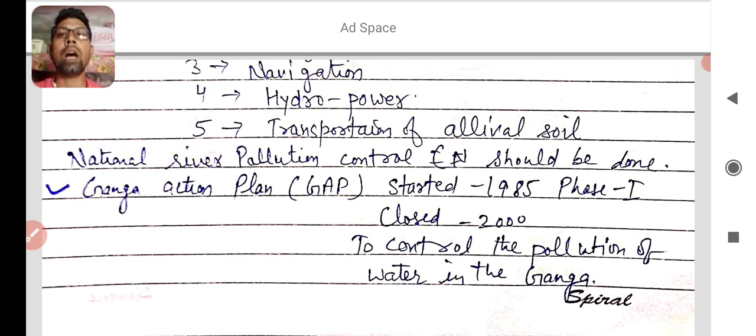And after the Godavari river, we learnt about the Mahanadi. And after that Krishna and then Kaveri. I think you got all the points related to today's lecture.